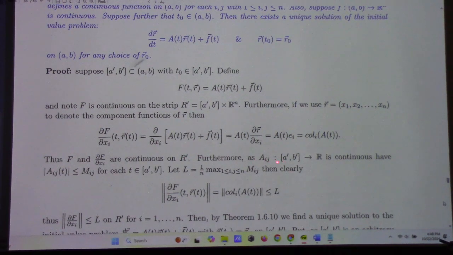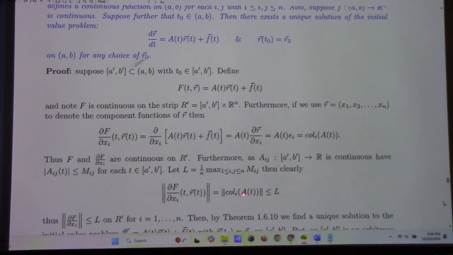Furthermore, if we look at just the domain being the closed interval A prime B prime to R, it is continuous for each choice of ij, therefore we can bound them by mij, right? And then I can let L be 1 over n. You'll see the reason for the 1 over n in just a second. The maximum of these guys. And then if I was to look at the norm of the partial derivative, well, that's the norm of the ith column. But think about that.